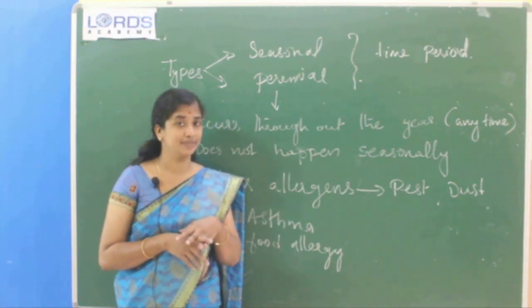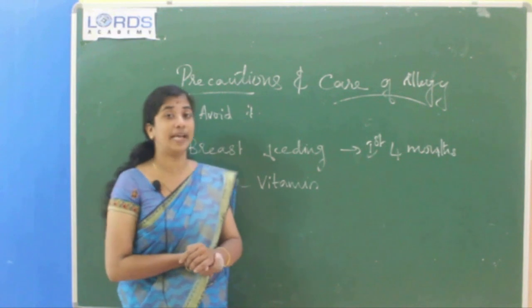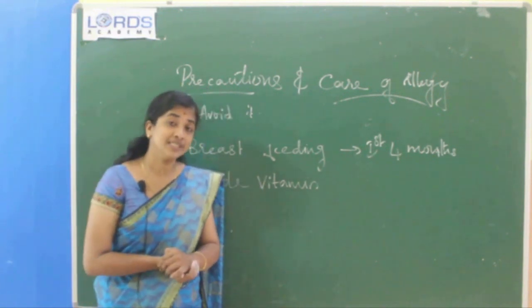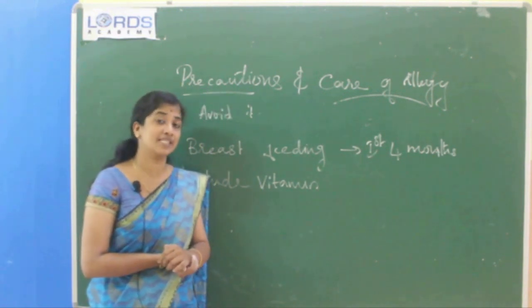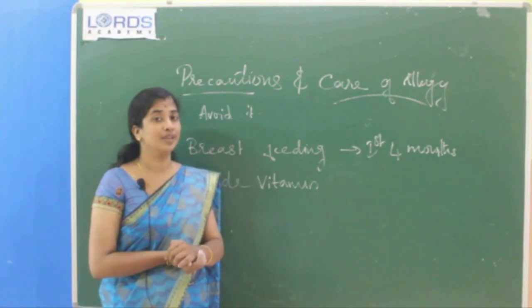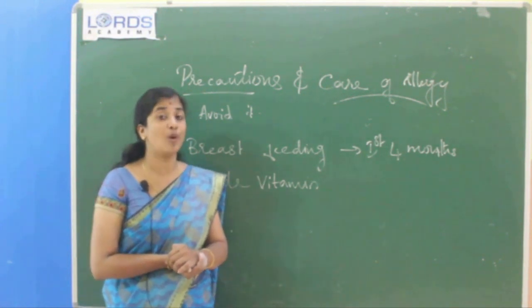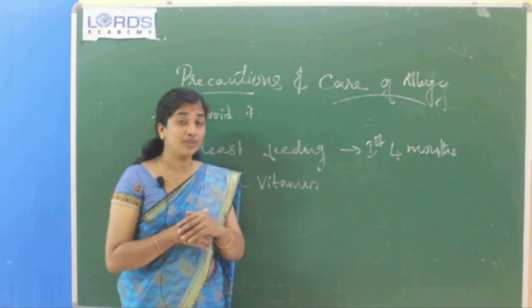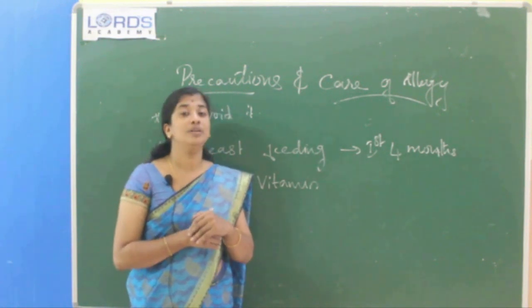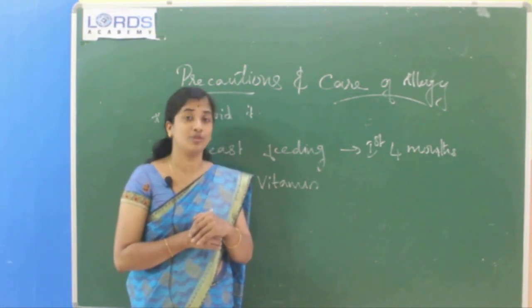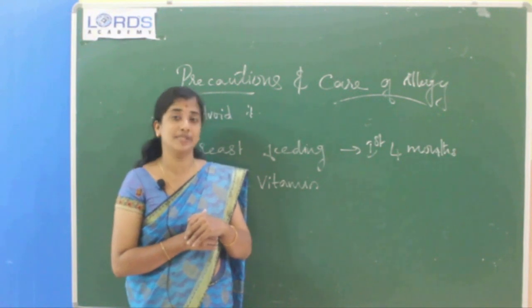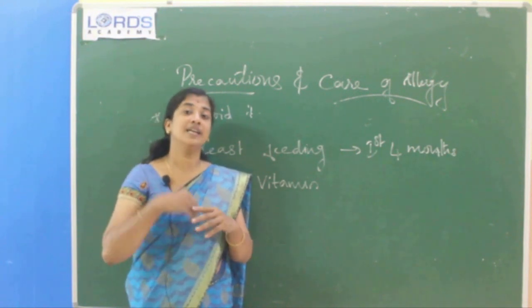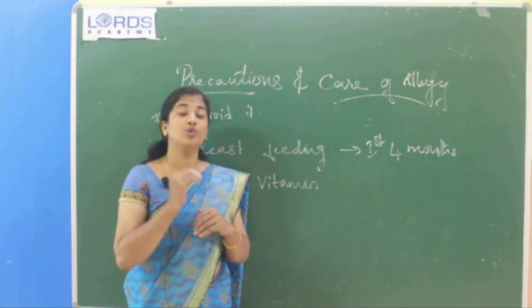Is it clear? Then next about the precautions and care of allergy. How can we take precautions against allergy? Can you tell? First point, avoid it. Before that, we want to know the allergens of a particular allergy of a person. Then those allergens we want to avoid.